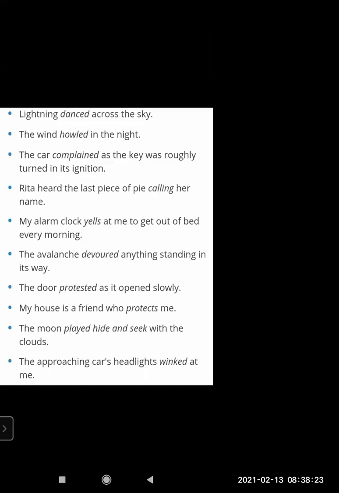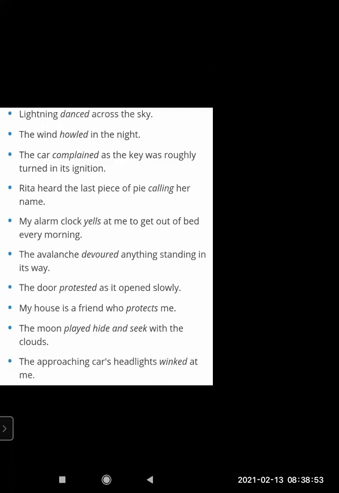Rita heard the last piece of pie calling her name. She was eating a pie like we eat cake. We would want to eat it. We see it on the plate and we eat it. We don't keep any for our brother, sister also. Like that, Rita also heard. The cake was not really calling her, but her wish was to eat it. So she was telling, oh, that piece of pie was calling me.